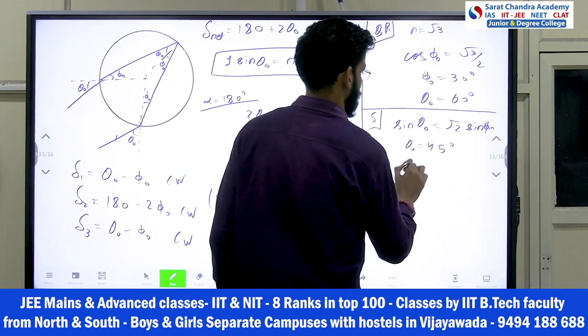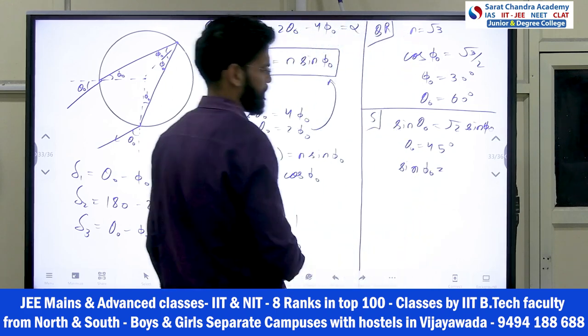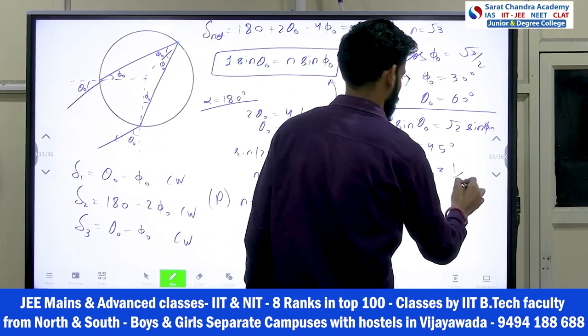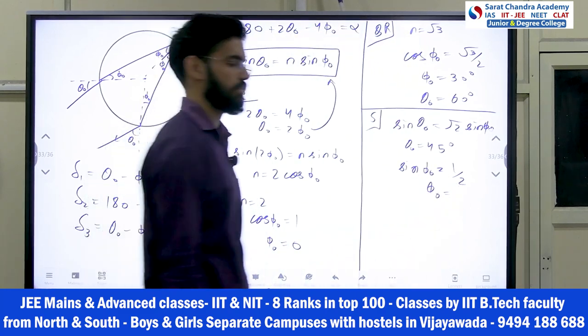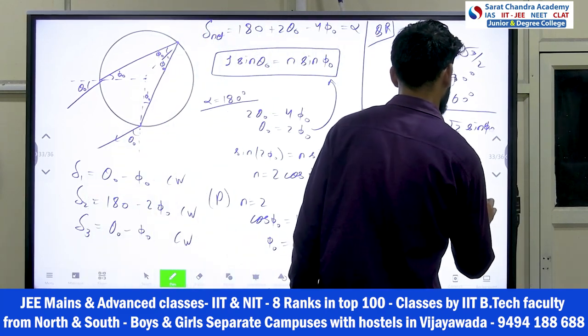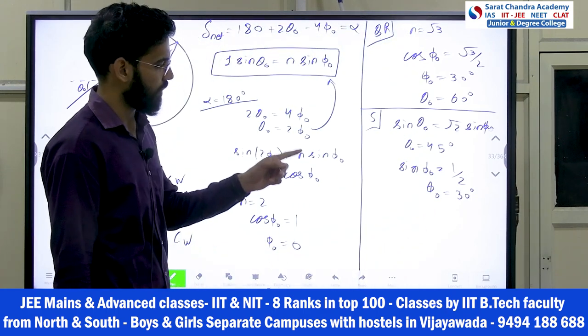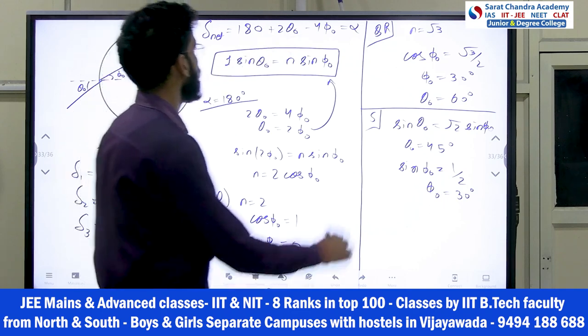So sine phi naught is how much? 1 by root 2, then root 2 also came, so 1 by 2. So phi naught is how much? Sine phi naught is 1 by 2, so this is 30 degree. So theta naught is 45, phi naught is 30 degree. Put the value here in this equation, then you will get the value of alpha.